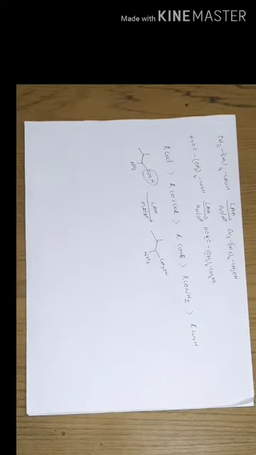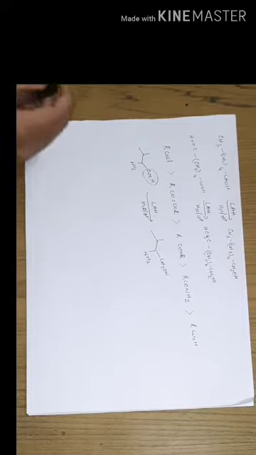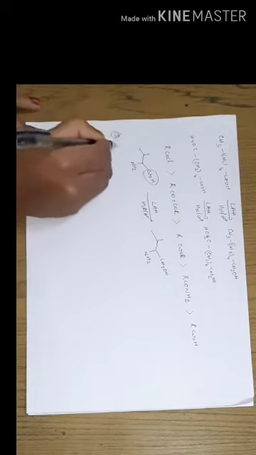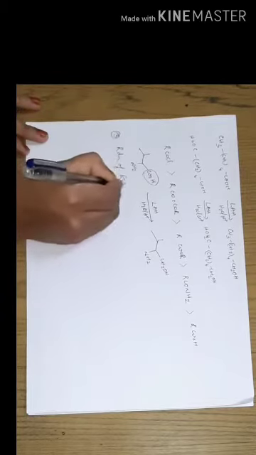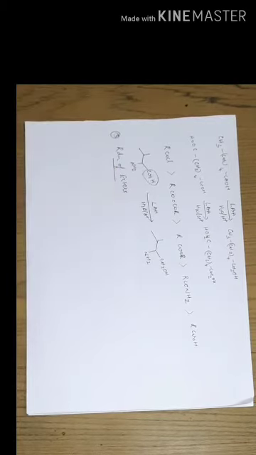Now let us move to the reduction of esters. The third one is reduction of esters. Reduction of esters also provides primary alcohol as the reduced product in presence of lithium aluminum hydride.